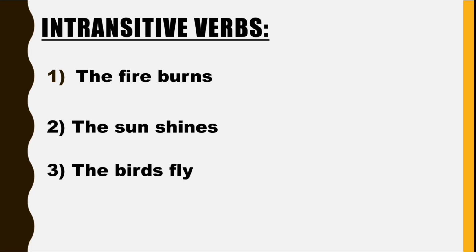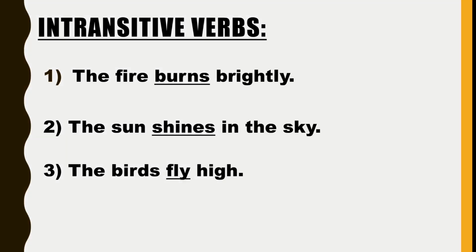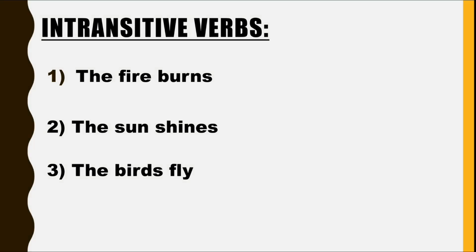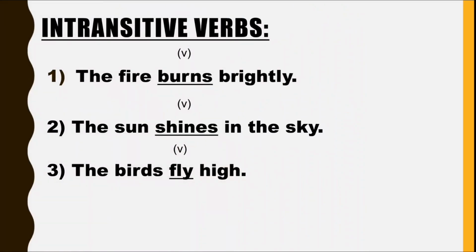So they are independent. But you know what? I'm just in the mood of adding some words to these sentences. So I'm going to say the first sentence, the fire burns brightly, which it does. The second sentence, the sun shines in the sky. And lastly, we have the third one, the birds fly high. So, now it feels good after adding these words to these sentences.